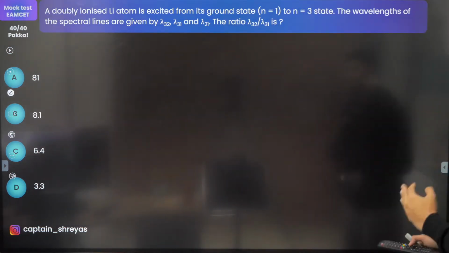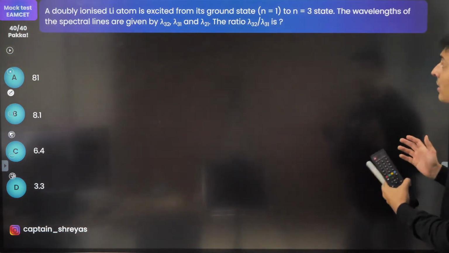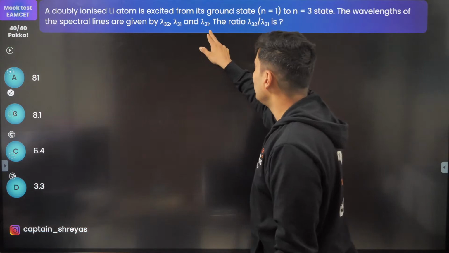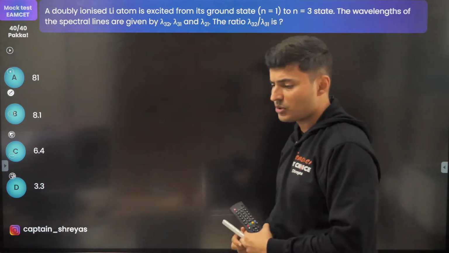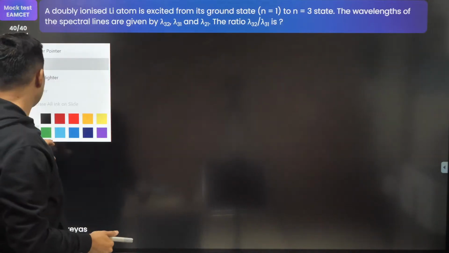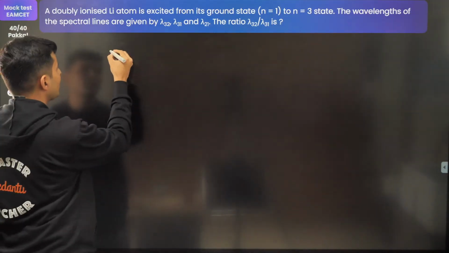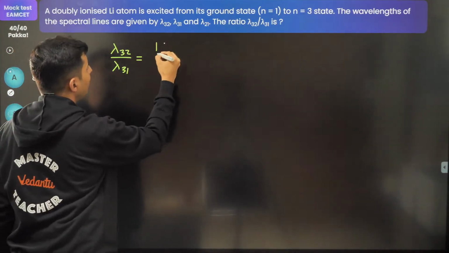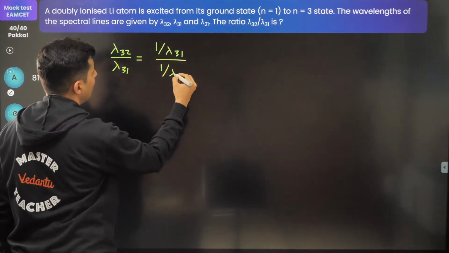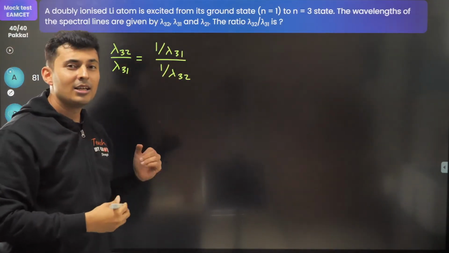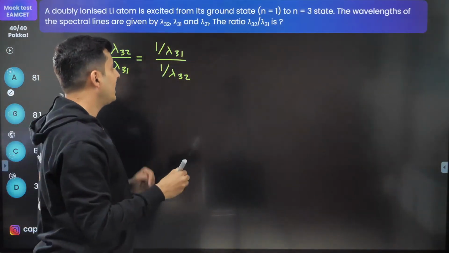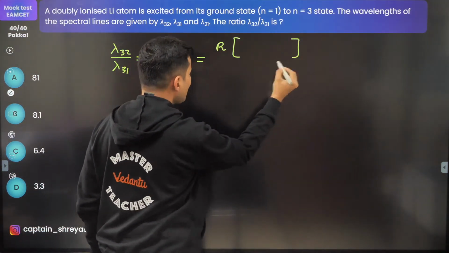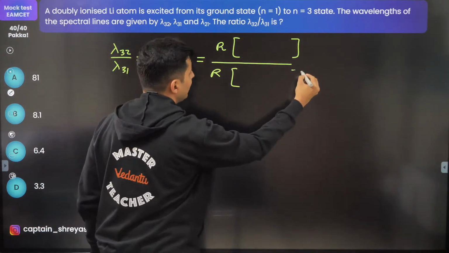A doubly ionized lithium atom is excited from ground state 1 to 3. The wavelengths of the spectral lines for 3 to 2, 3 to 1, and 2 to 1 are given. What is this ratio? So if you have to find this ratio, lambda of 3 2 by lambda of 3 1 will be 1 by lambda of 3 1 upon 1 by lambda of 3 2. The reason is that I know the Rydberg constant formula, 1 by lambda is equal to Rydberg constant times something.